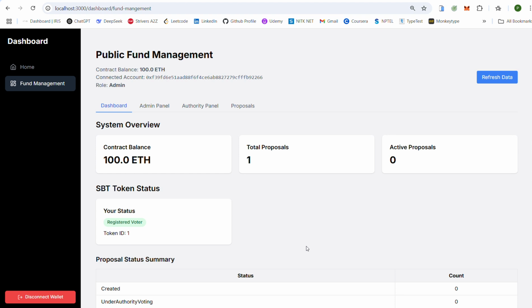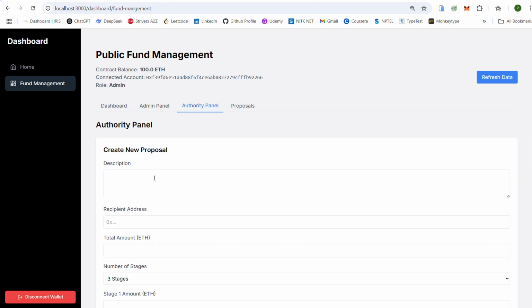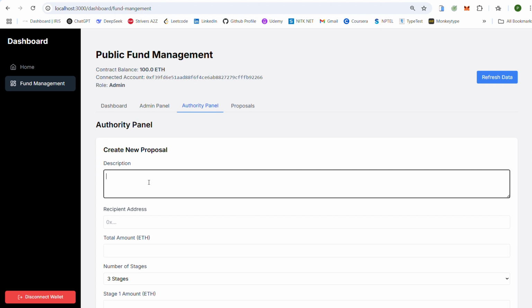And these authorities will propose the projects for the public. These projects are, you can take examples such as building dams, railways, bridges, etc. Let me show you the demo of proposal creation and how funds are allocated in different stages. So the admin creates a proposal here.